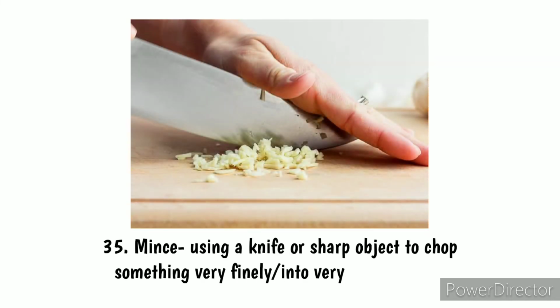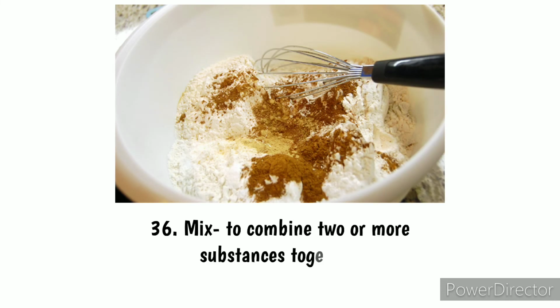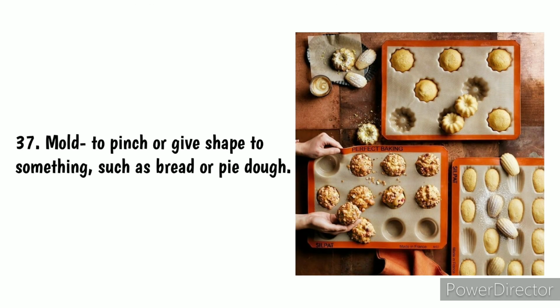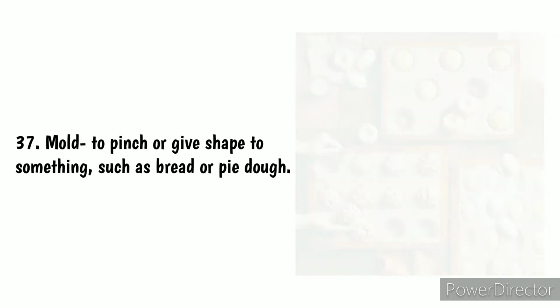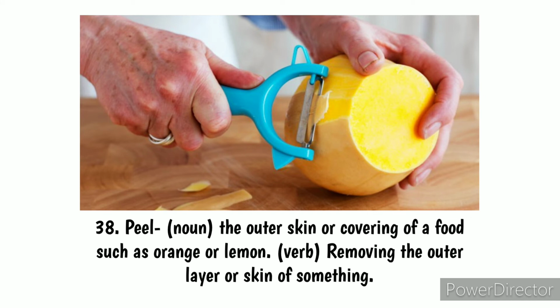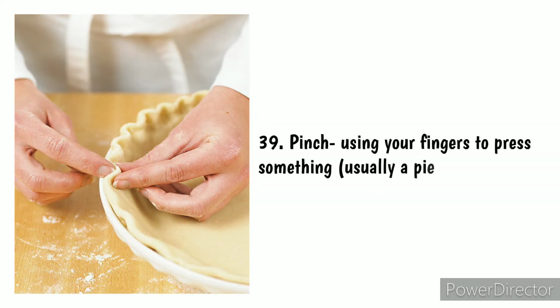35. Mince, using a knife or sharp object to chop something very finely or into very small pieces. 36. Mix, to combine two or more substances together. 37. Mold, to pinch or give shape to something, such as bread or pie dough. 38. Peel, noun, the outer skin or covering of a food such as an orange or lemon. In verb, removing the outer layer or skin of something. 39. Pinch, using your fingers to press something together.